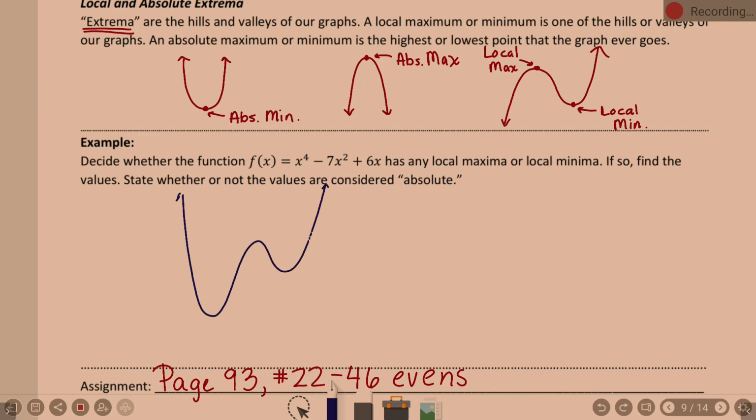Okay. Just because I need to label and point some things out, there's my basic drawing of the graph. Now, before we do anything, here's the deal. We have to label our local mins and maxes, but we also have to find the values, which is where the calculator comes into play, where I said we're going to learn a new skill. Before we do that, we probably need to be able to see all of our mins and maxes, yes? We're missing something, aren't we? We're missing a minimum, yes?